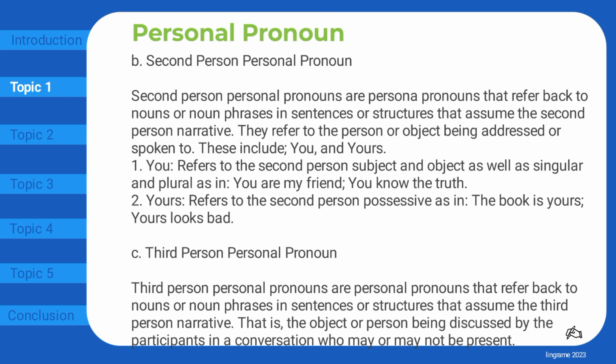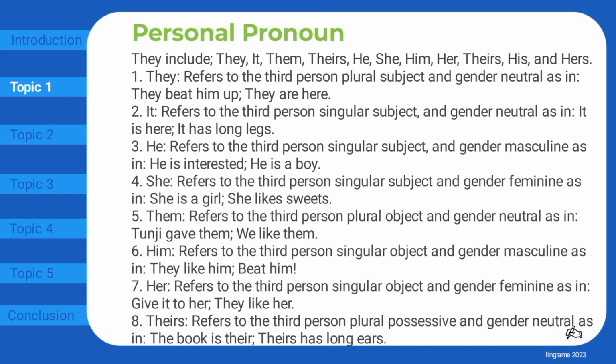Third person personal pronoun. Third person personal pronouns are personal pronouns that refer back to nouns or noun phrases in sentences or structures that assume the third person narrative, that is, the object or person being discussed by the participants in a conversation who may or may not be present. They include they, it, them, theirs, he, she, him, her, his, and hers.